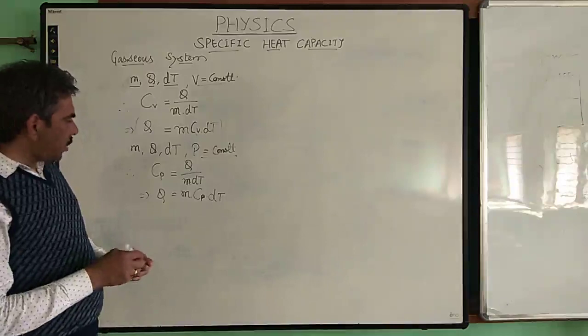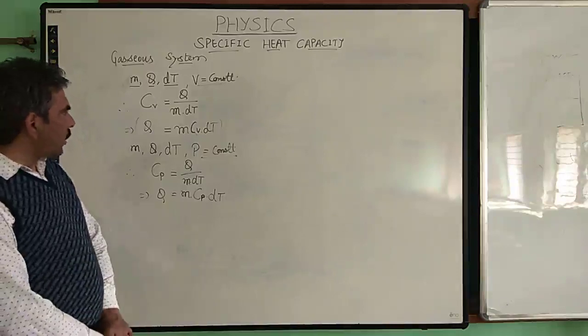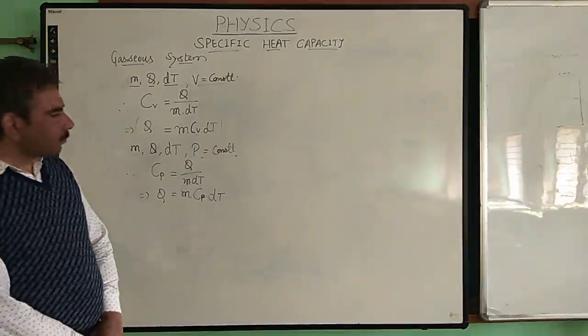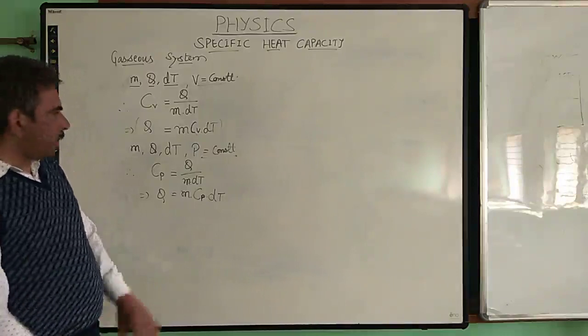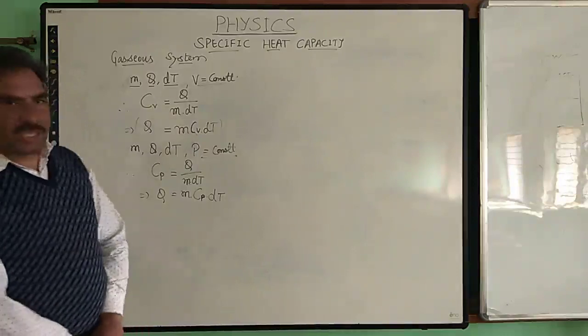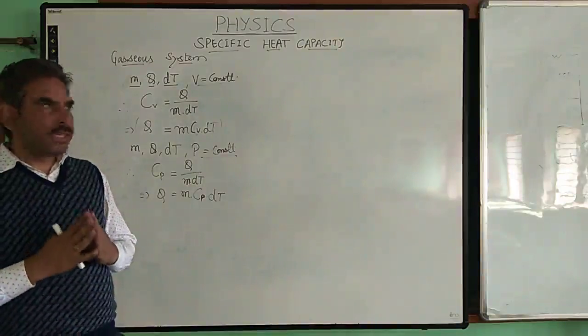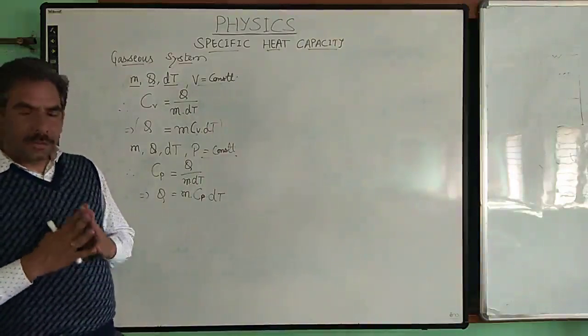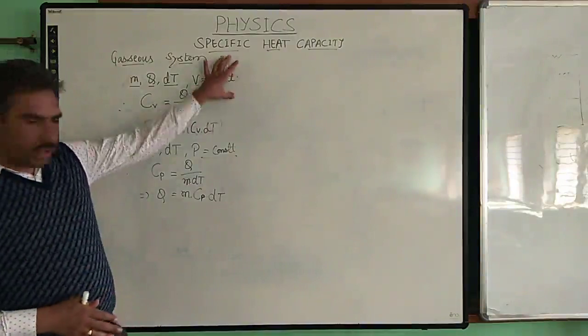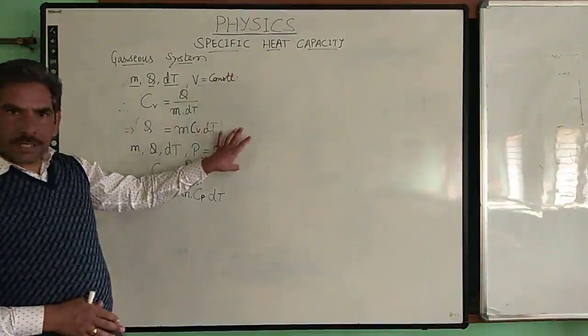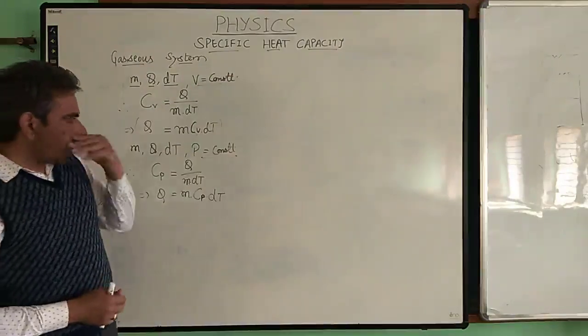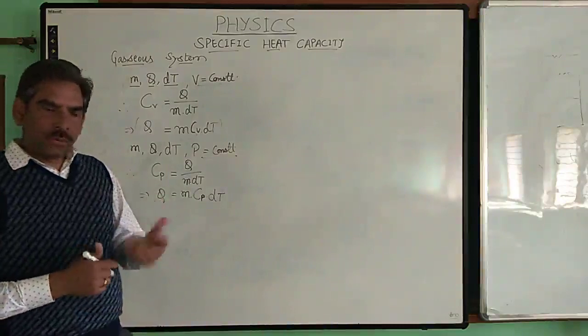So this is about specific heat capacity at constant pressure and constant volume. The very first thing here is to understand how we define the specific heat capacities of a gaseous system. We define or understand the specific heat capacity of a gas by keeping either volume constant or pressure constant. So at a time there will be only one variable.